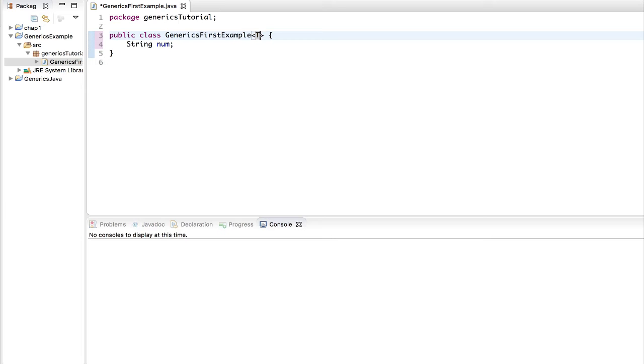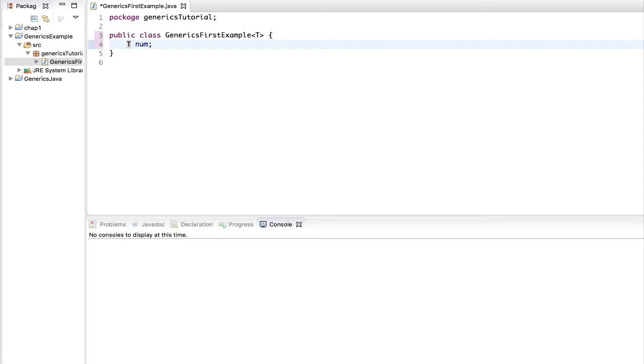Now you have to understand that we're doing two things together. One, we are following the rules of generalization, and two, we are only going to allow our users to pass in the sort of data type that we want and can manipulate inside our class. We don't want arbitrary data types to be passed inside our class.